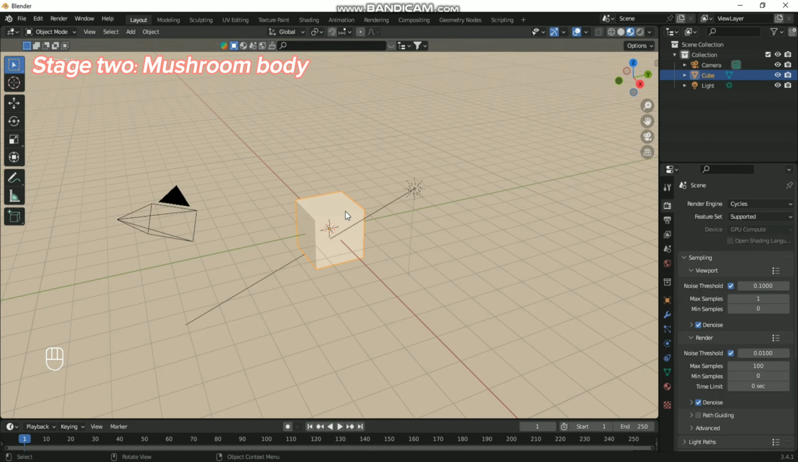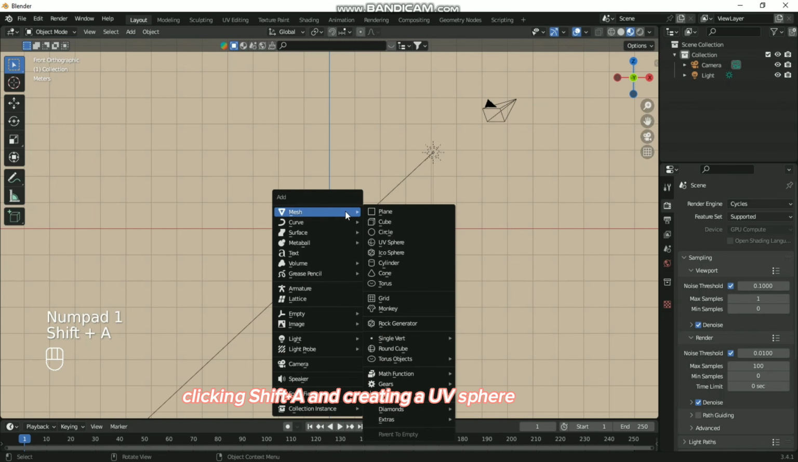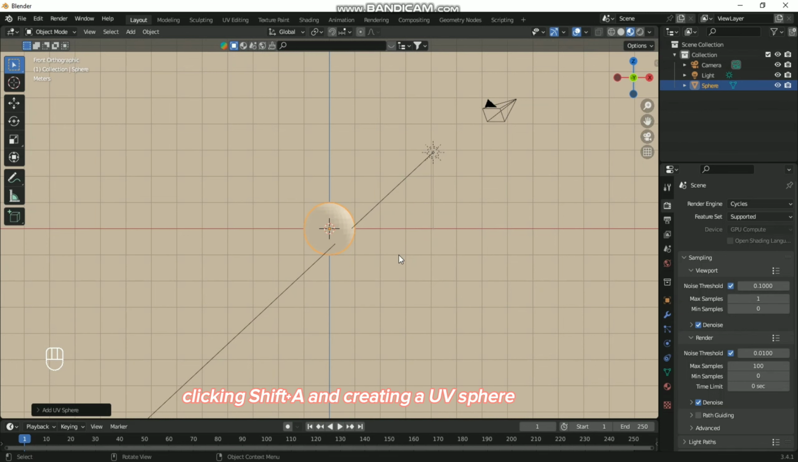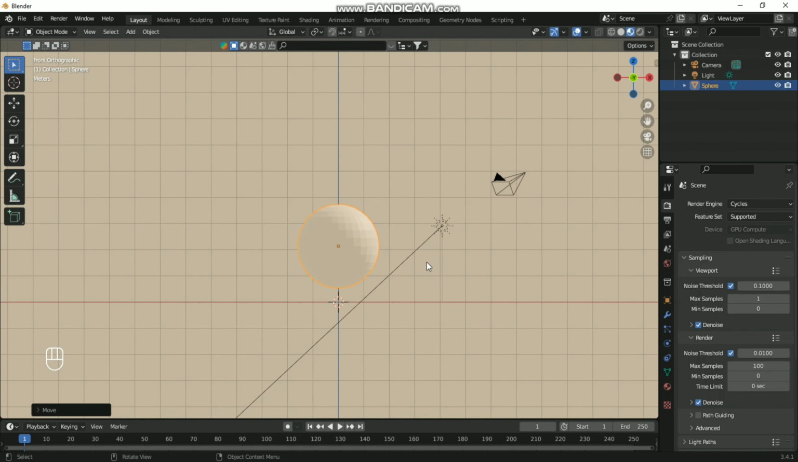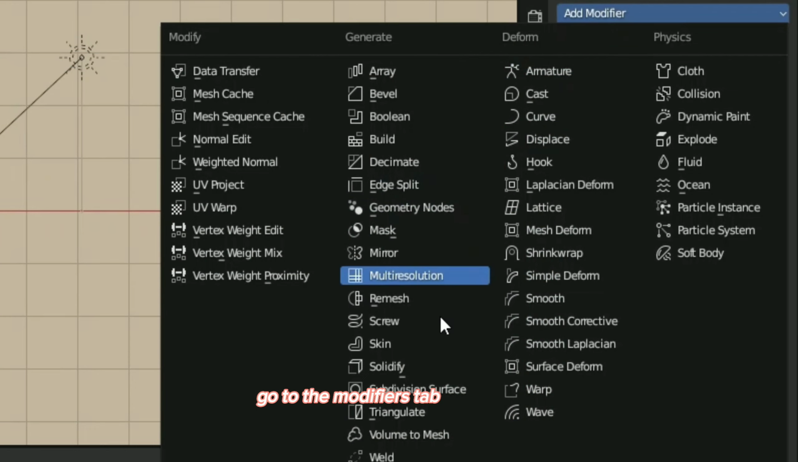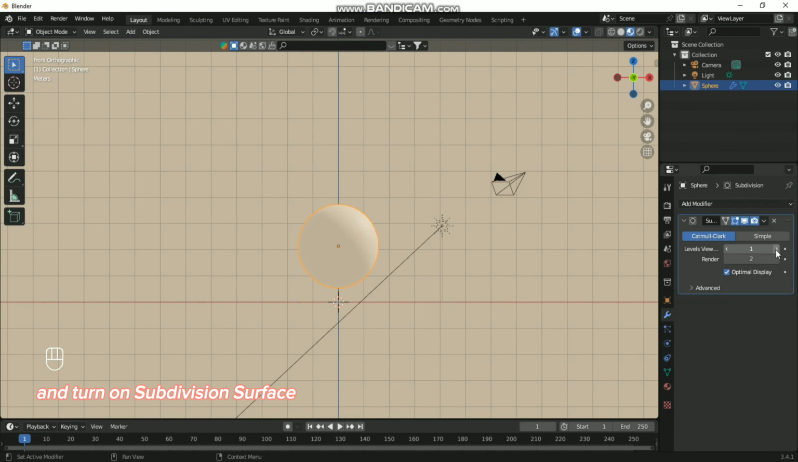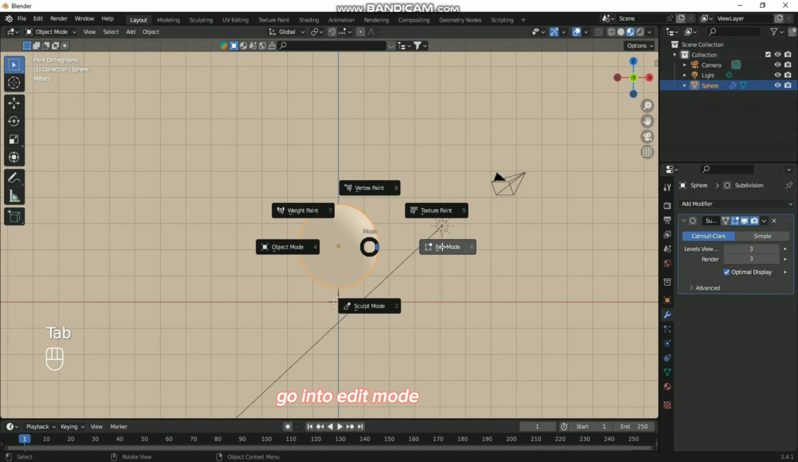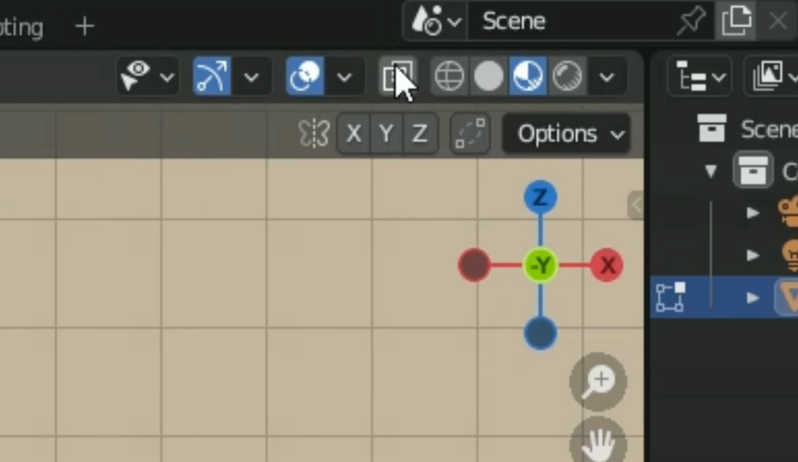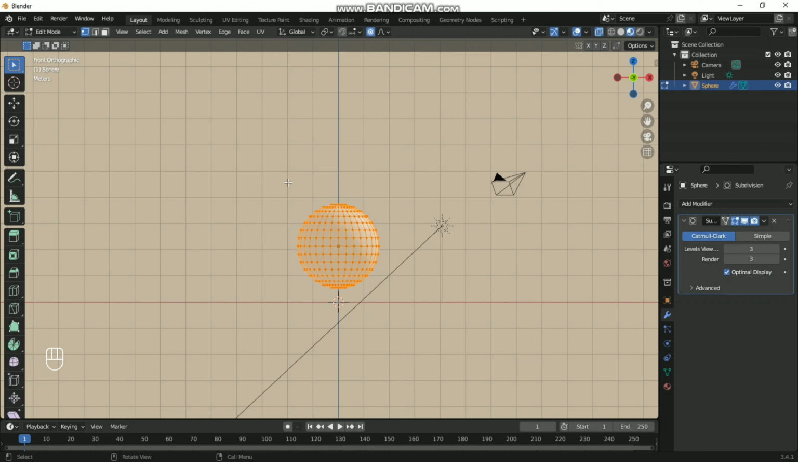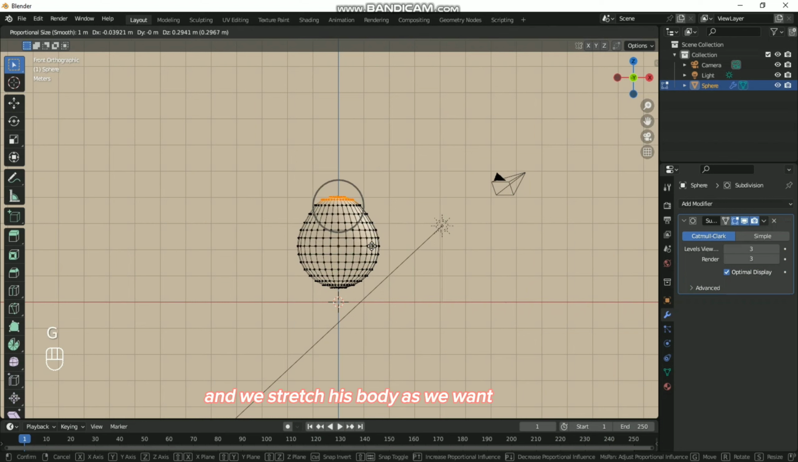Stage 2. Mushroom body. Delete the cube by clicking X. Click Shift plus A and create a UV sphere, making it bigger. Go to the Modifiers tab and turn on Subdivision Surface. Go into Edit mode and click these two buttons. And we stretch his body as we want.